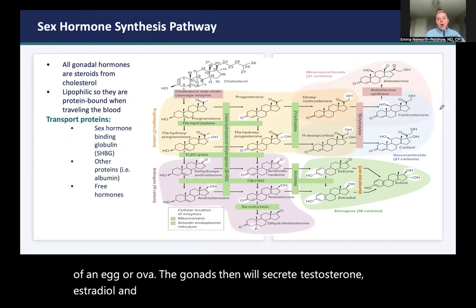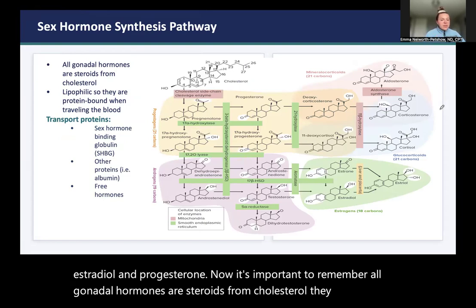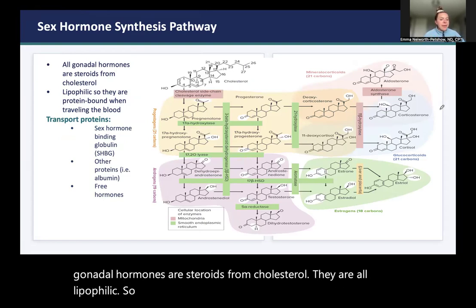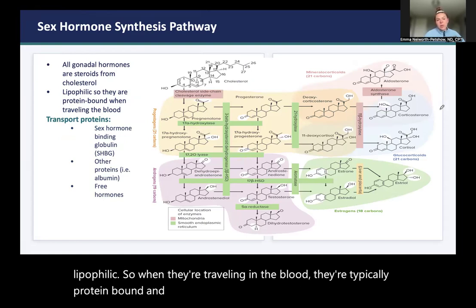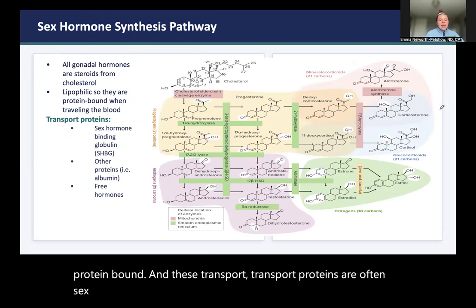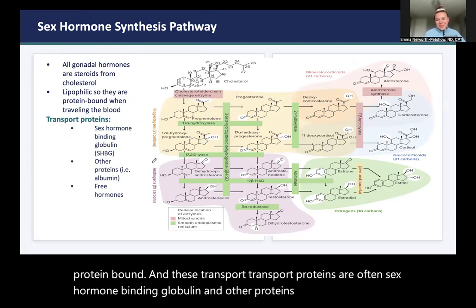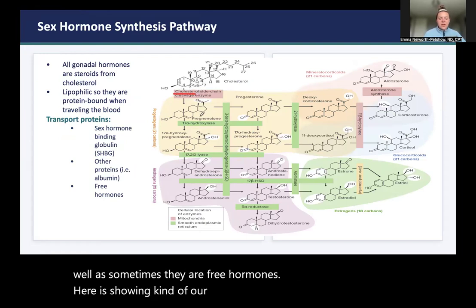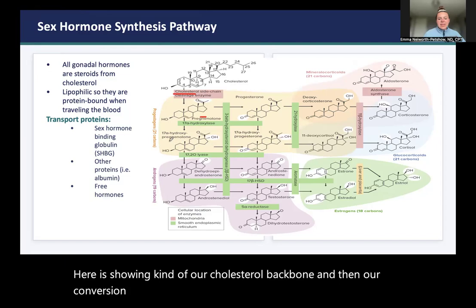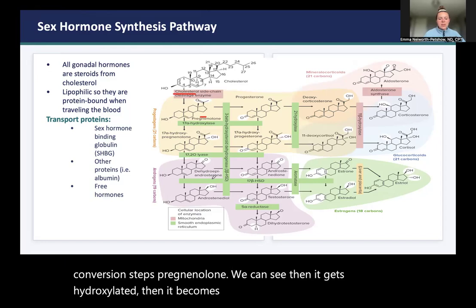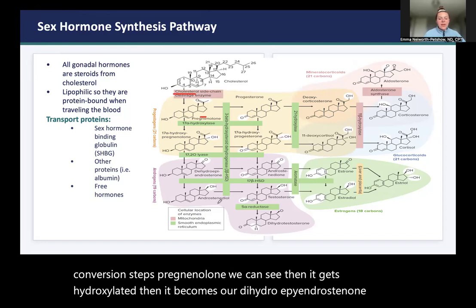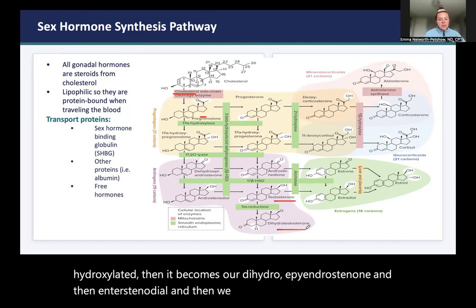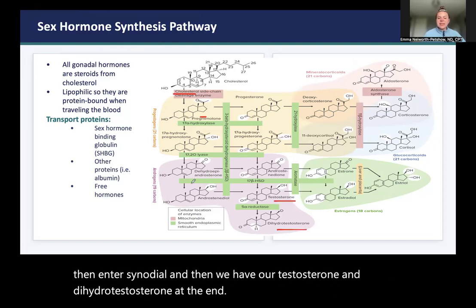Now, it's important to remember all gonadal hormones are steroids from cholesterol. They're all lipophilic, so when they're traveling in the blood, they're typically protein bound. And these transport proteins are often sex hormone binding globulin and other proteins like albumin, as well as sometimes they are free hormones. Here is showing our cholesterol backbone and then our conversion steps, pregnenolone. We can see then it gets hydroxylated, then it becomes our dihydroepiandrosterone, and then androstenediol, and then we have our testosterone and dihydrotestosterone at the end in this androgens world.